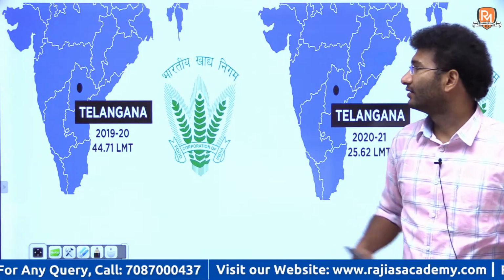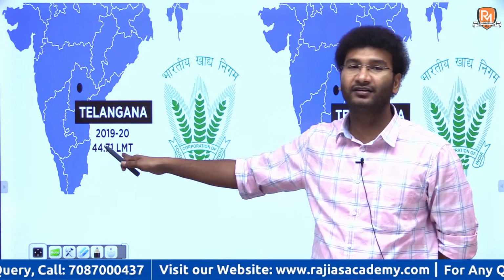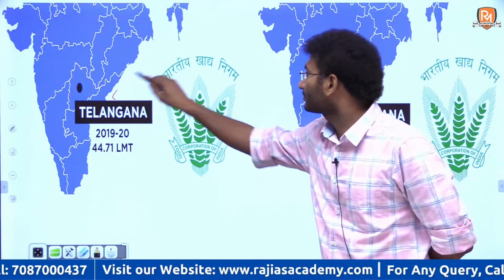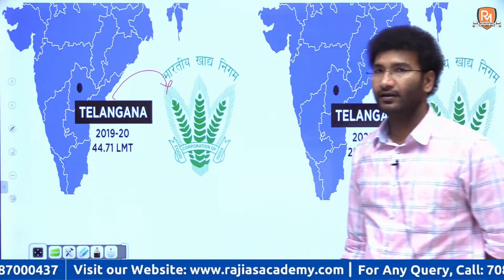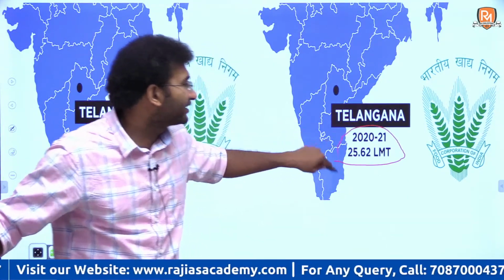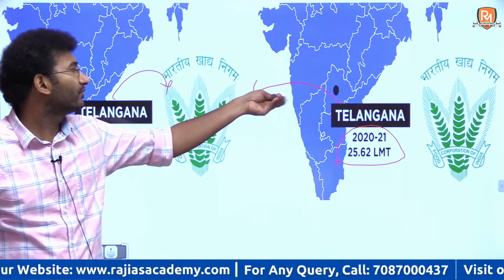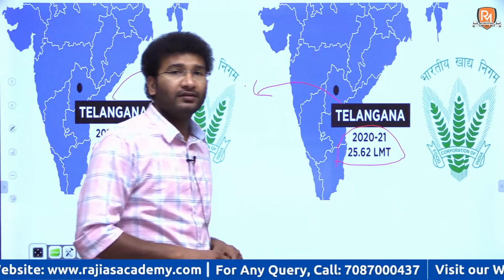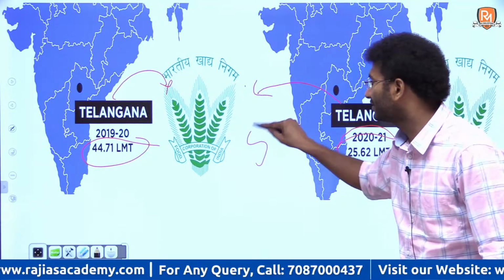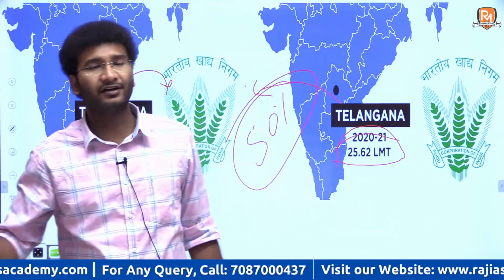See here, back in 2019 and 2020, 44.7 lakh metric tons of this parboiled rice was procured by the Food Corporation of India from Telangana. Now, a year later, only 25.62 lakh metric tons have been procured. Why? The reason here is, 40 से लेकर 20, almost 50% का reduction हुआ ना. 50% has been reduced.